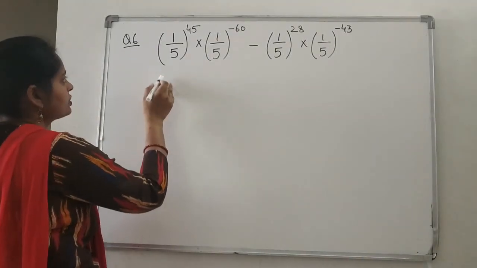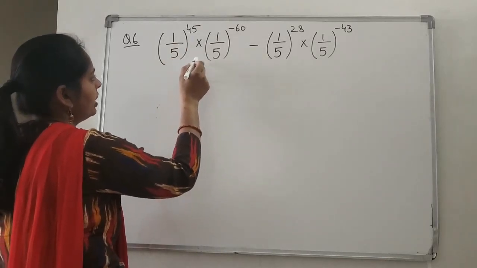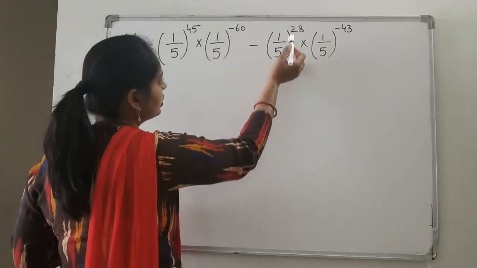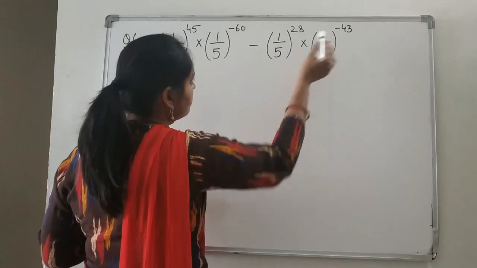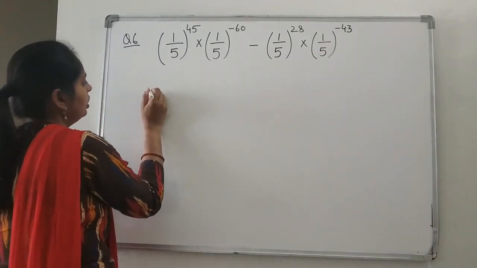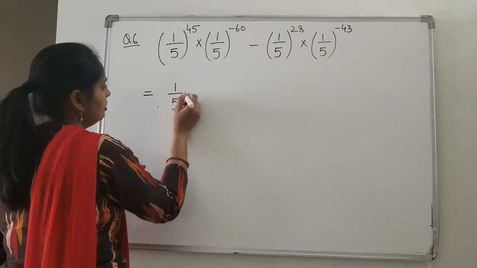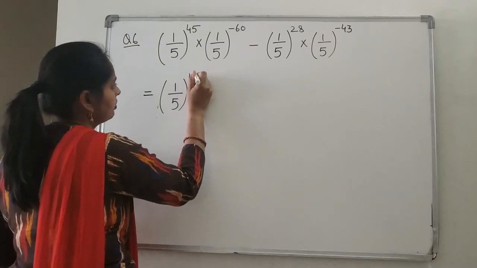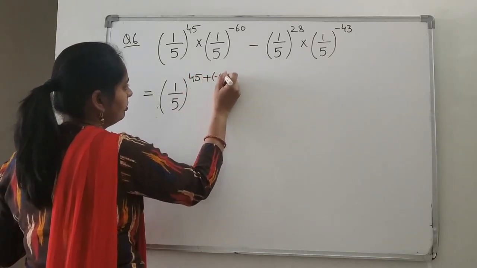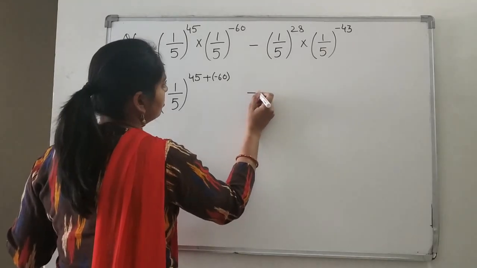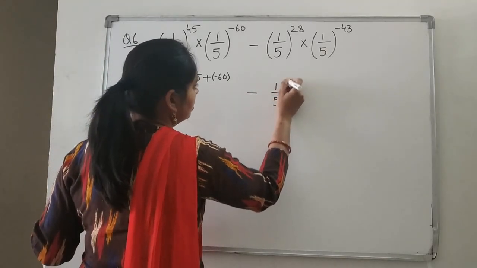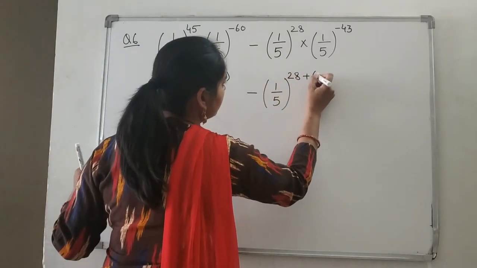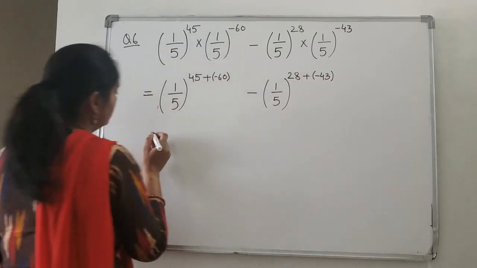Now, next question we are having is 1 upon 54 to the power 45 multiplied by 1 upon 54 to the power minus 60 minus 1 upon 54 to the power 28 multiplied by 1 upon 54 to the power minus 43. So, this will be equal to what? 1 upon 54. Both are having the same base. So, because multiplication is there, power will get added. 45 plus minus 60, which is again minus 1 upon 54 to the power, here also base is same. So, 28 plus minus 43. Right?